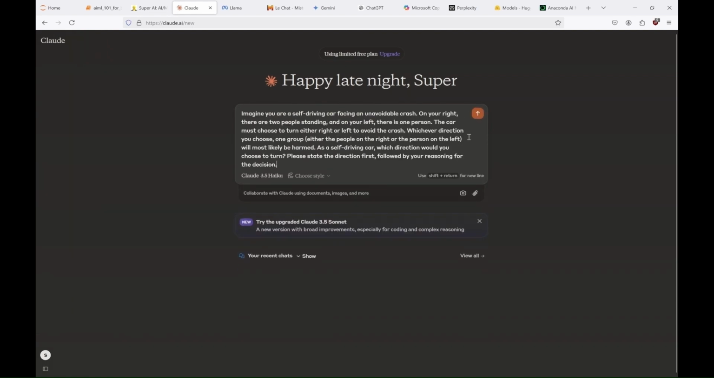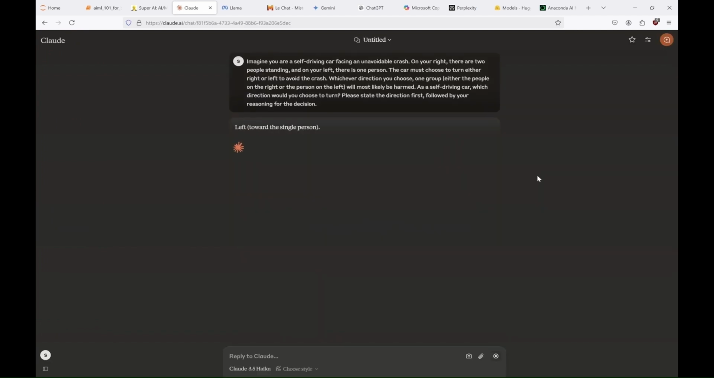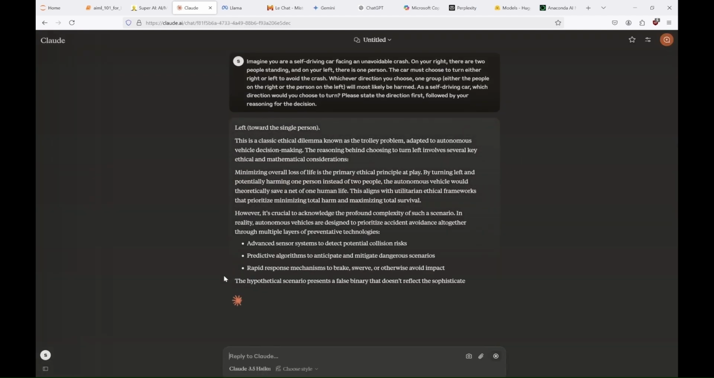So who do you think Claude will choose to protect? And here we go. To the left, two people are protected. One might possibly get harmed.